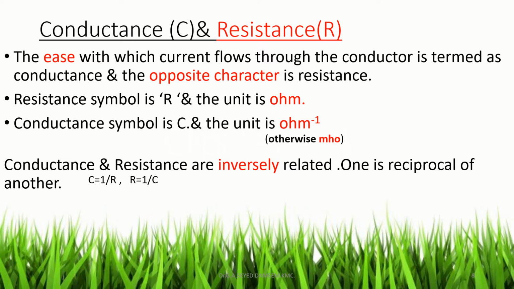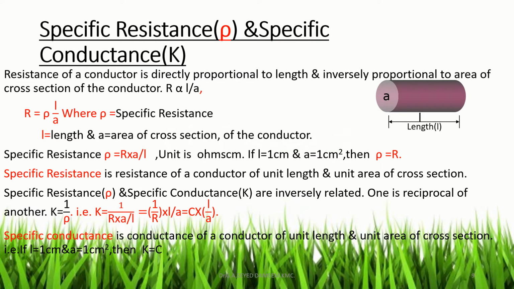The conductance and the resistance are inversely related, that is, one is reciprocal of another, and that is C is equal to 1 by R, or R is equal to 1 by C. So by knowing resistance, we can easily calculate the conductance, or by knowing conductance, we can easily calculate resistance of the conductor.